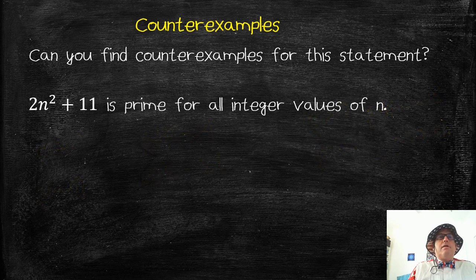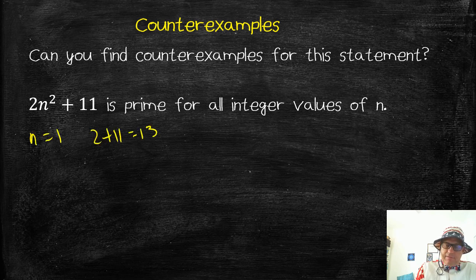Okay, let's make it a little more interesting. Counterexamples for this statement. 2n squared plus 11 is prime for all integer values of n. Again, you might just start trying some things to see if it works. Right? Well, what about when n is 1? Well, I get 2 plus 11 is 13. That's prime. What about when n is 2? 2 squared is 4 times 2 is 8, plus 11 is 19.